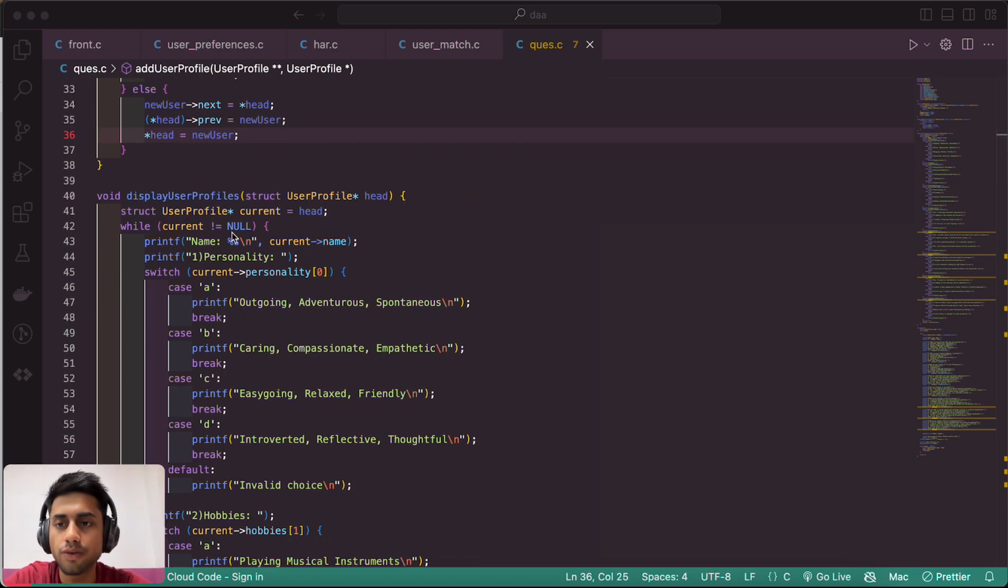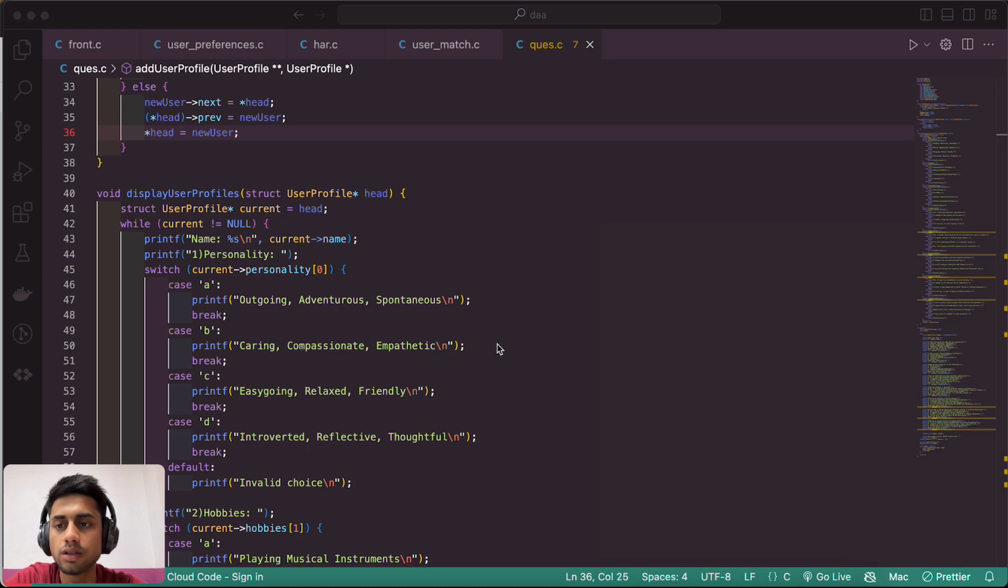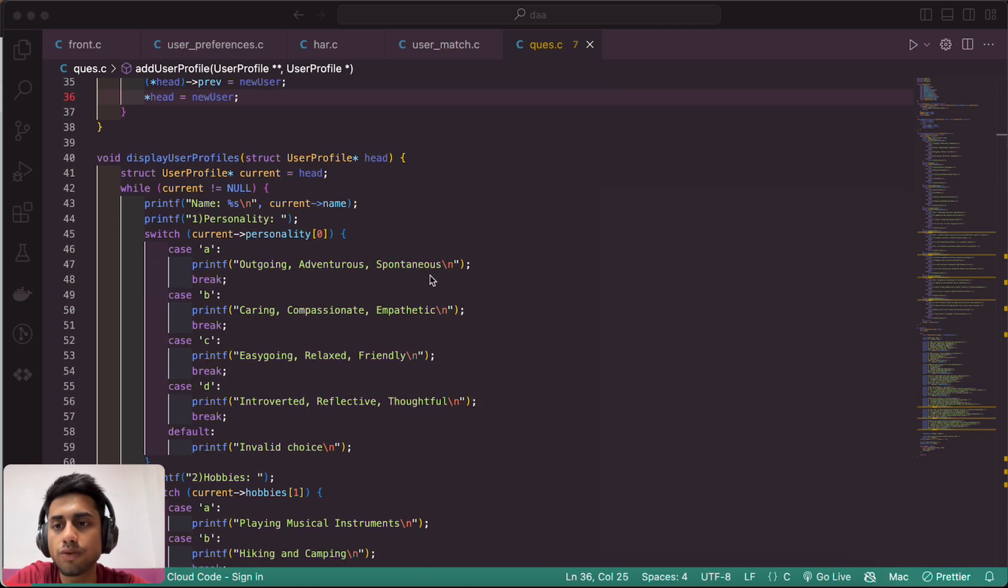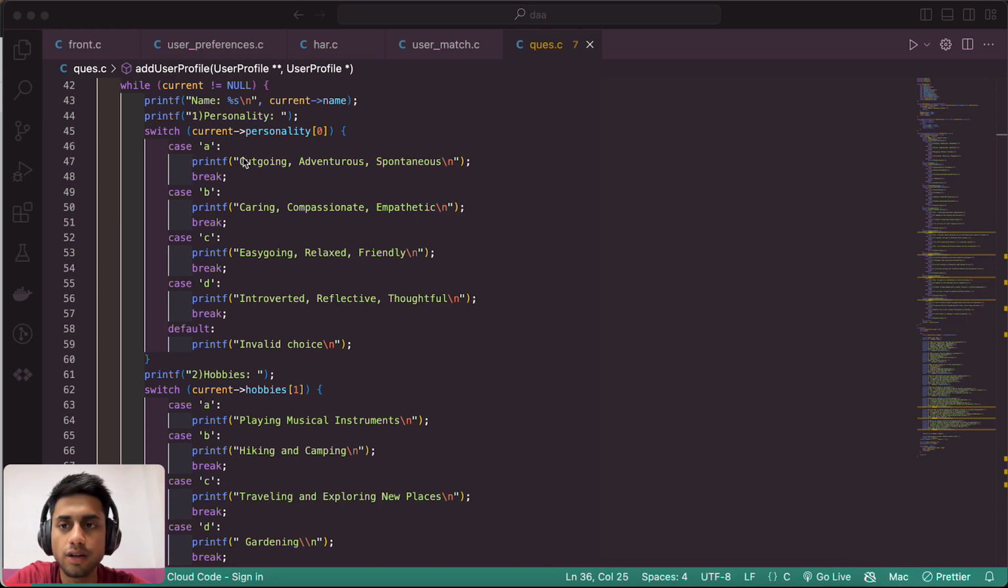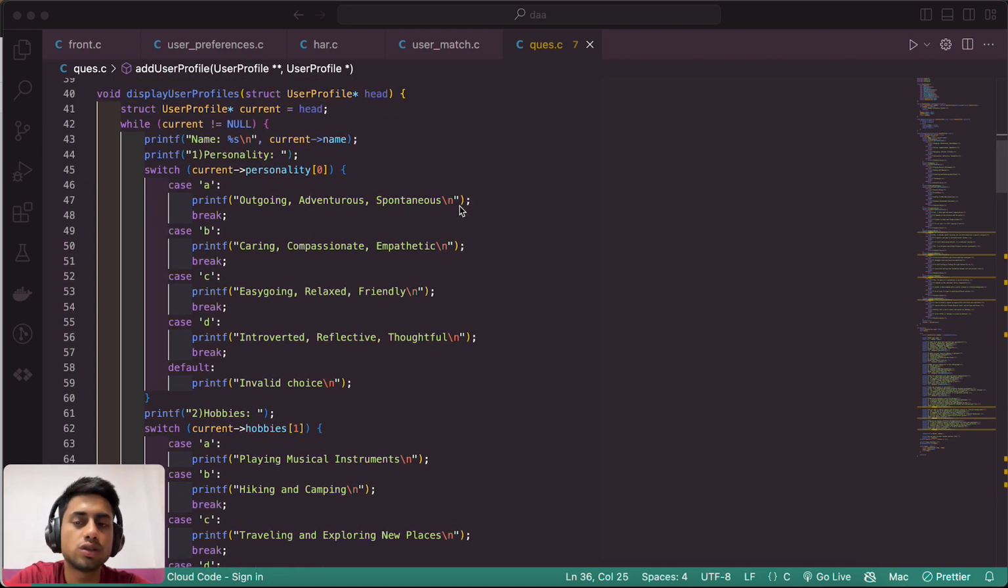So we use a while loop in it. If it is null, then we go with it. And we use some switch cases on the basis of the first personality to show the personality. The case A: go outside, outgoing, adventurous, spontaneous, caring, and empathetic. There are some psychology-type test questions that we have input in it, and it scores the personality.